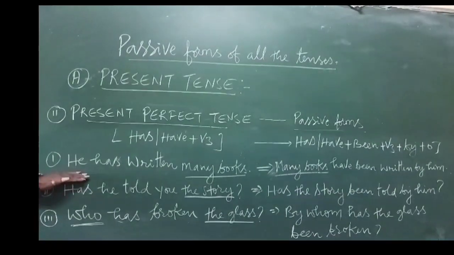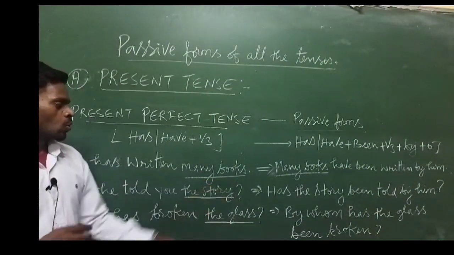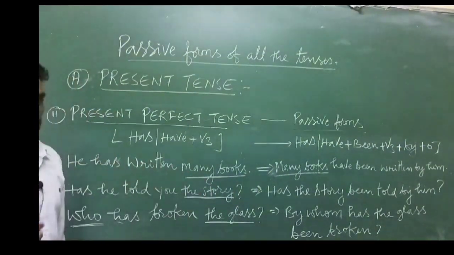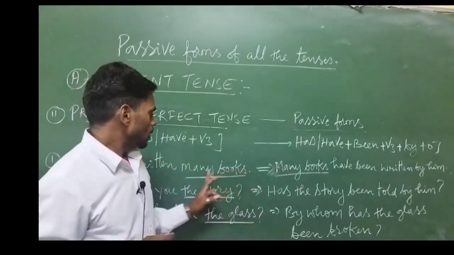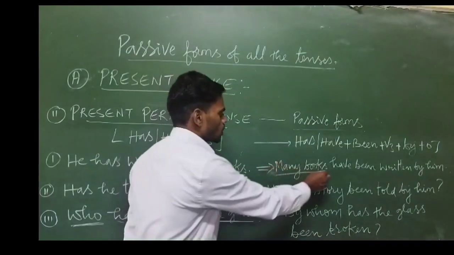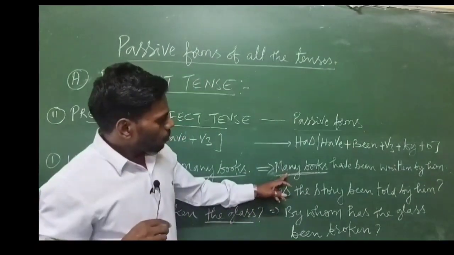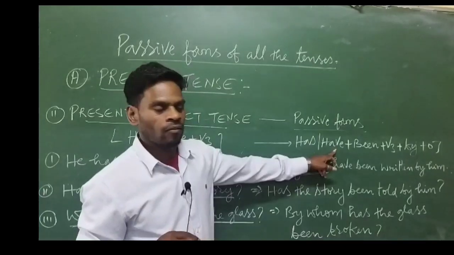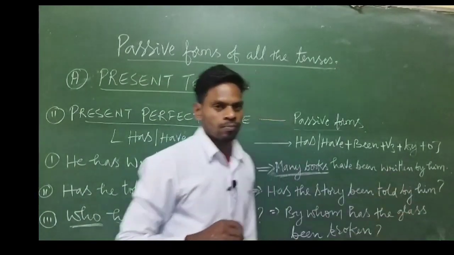So the first example we have, he has written many books. So here many books is the object, and it is plural. So when we change into passive voice, many books will come in the place of the subject. So now many books are there, so we have to use the helping verb have. So many books have been written by him.